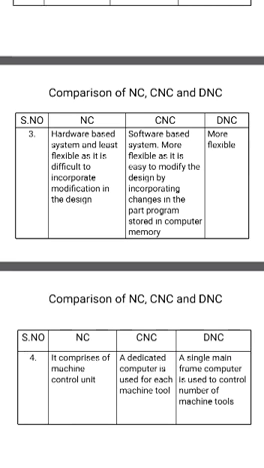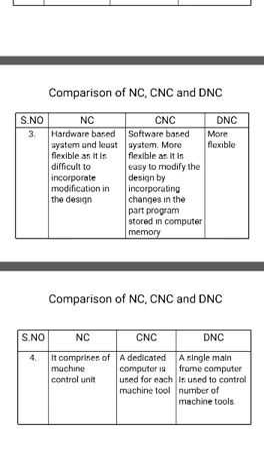Next we see the machine control unit. In NC it is controlled with the MCU, the machine control unit. Whereas in CNC, a dedicated computer is used for each machine tool. Whereas in DNC, a single mainframe computer is used to control a number of machines. Here we use only one computer to control many machines.